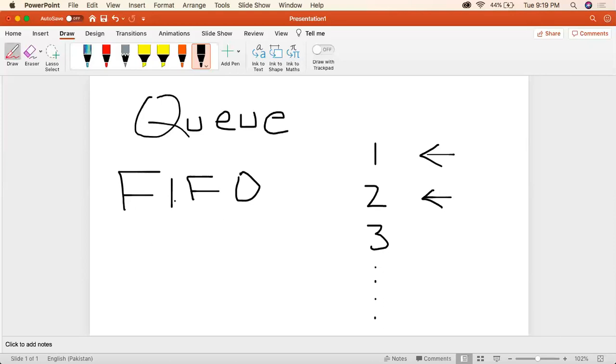So coming up to the implementation part, we will implement it the same as the implementation of stack, like I did it by the linked list base, not the array base. The advantage of using the linked list is that we have a vast space available. We have space until our RAM is full. While in the array case, we have to allocate the size first, then we have limitations, and we can insert only as many values as the array size. So in linked list, we have a vast size. We can insert as many values as we want. It will just occupy the size of how many values we have inserted.